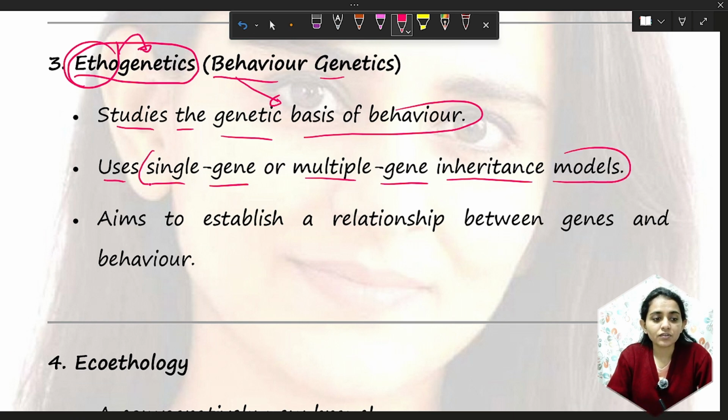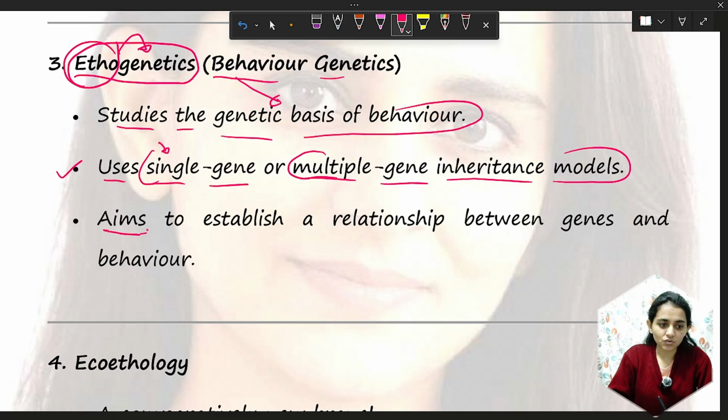Sometimes a single gene influences a particular behavior, and sometimes multiple genes are involved in a single behavior. So we use these inheritance models to identify the specific gene for a particular behavior.